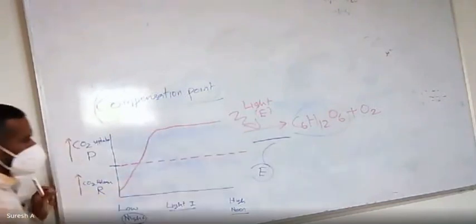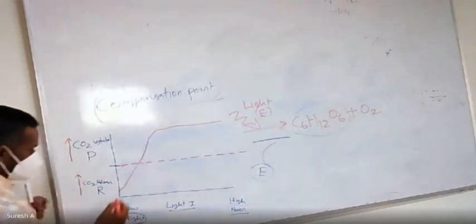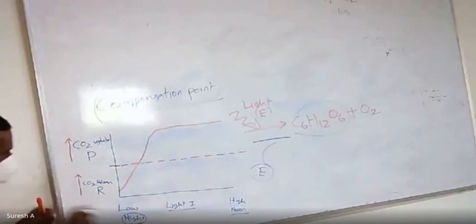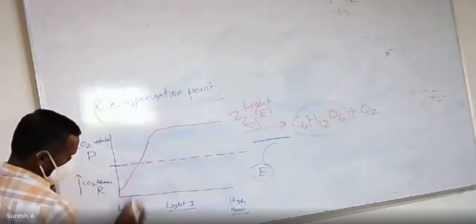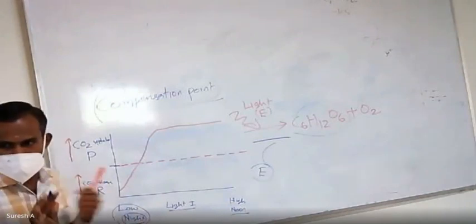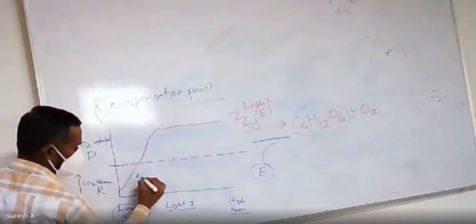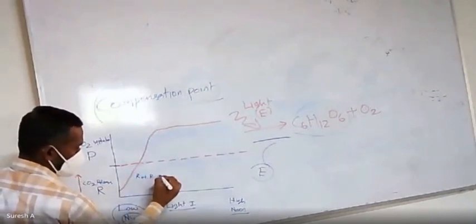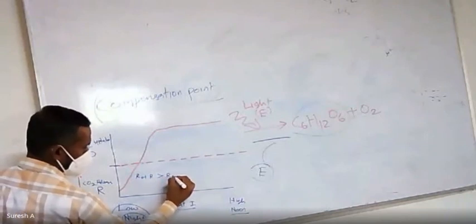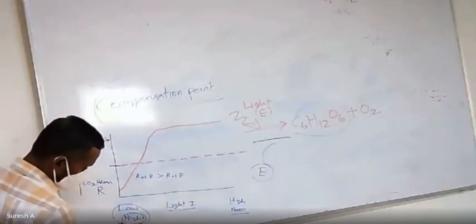This is the graph you get every day in the plant. This is night time, no photosynthesis. Therefore, the rate of respiration is more than the rate of photosynthesis. Is it clear? Yes, sir. Very good.